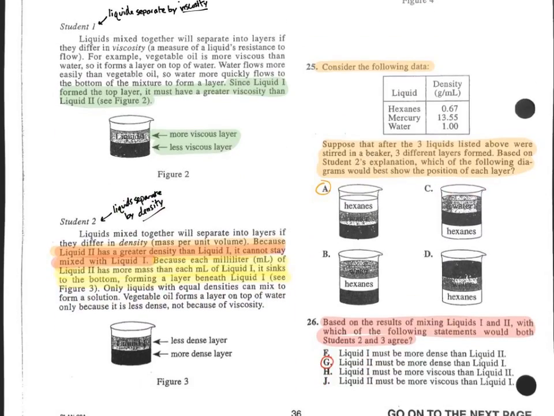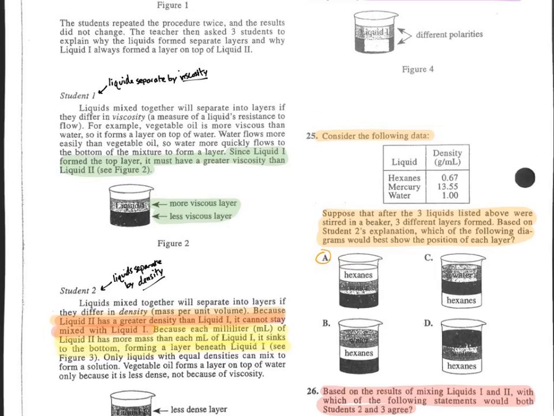Number 25 said consider the following data, and it gave you the densities of 3 liquids. It says suppose that after the 3 liquids listed above were stirred in a beaker, 3 different layers formed. Based on student 2's explanation, which of the following diagrams would best show the position of each layer?